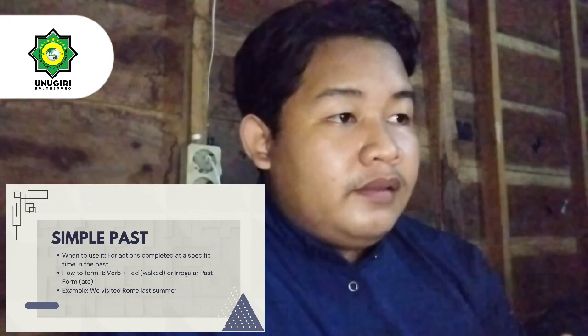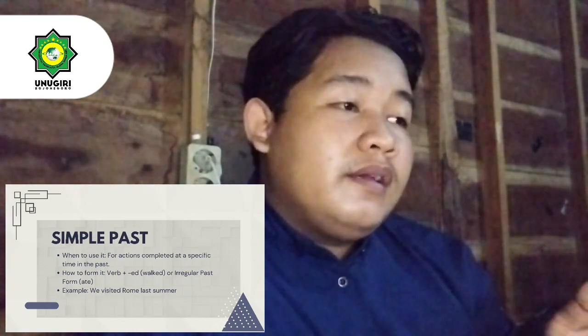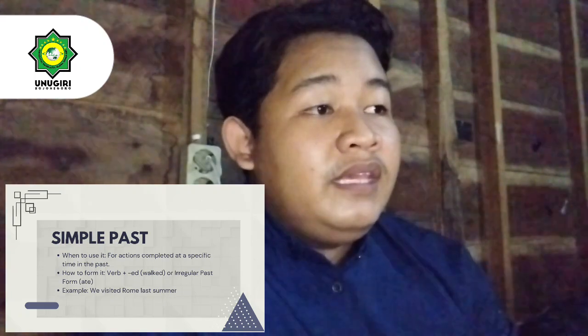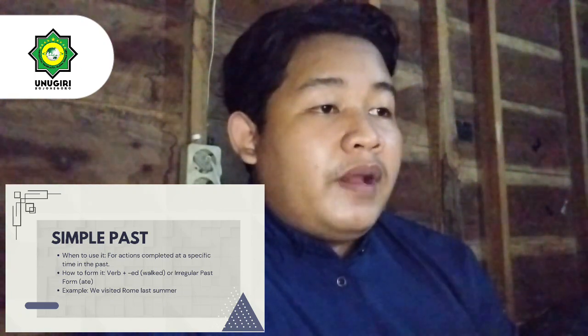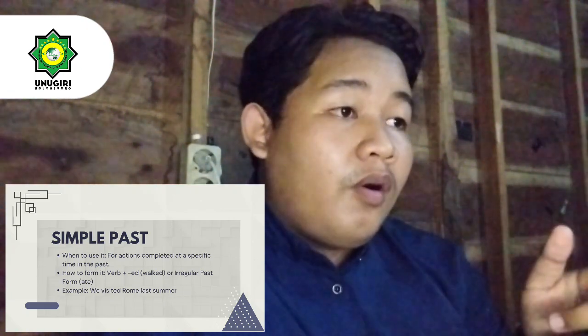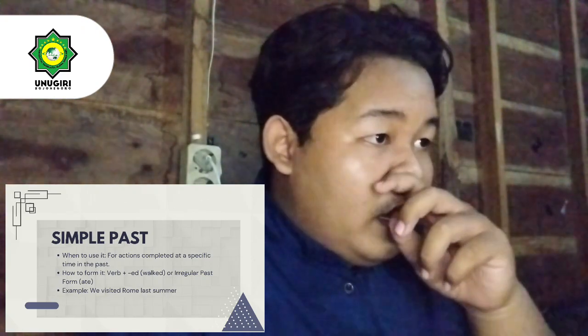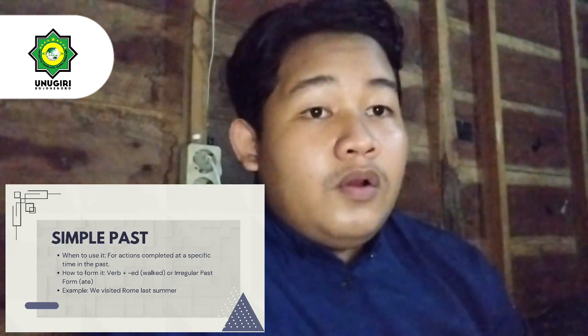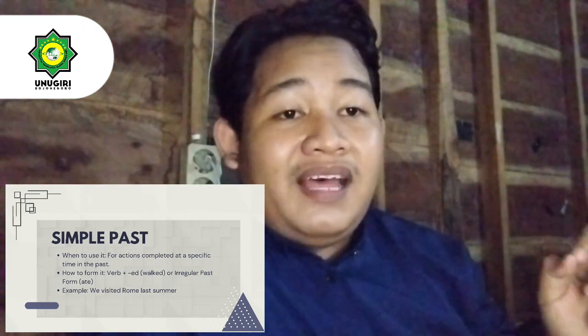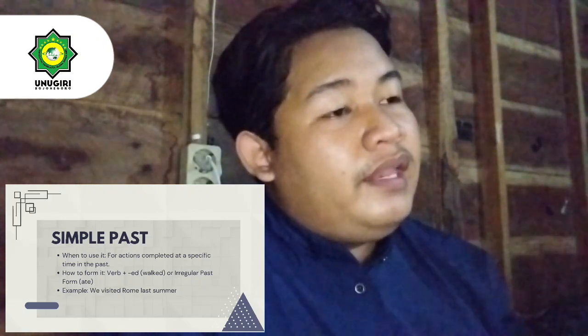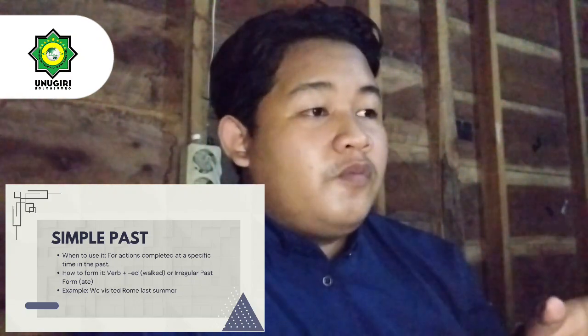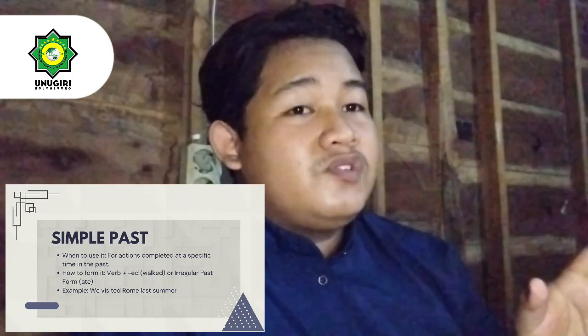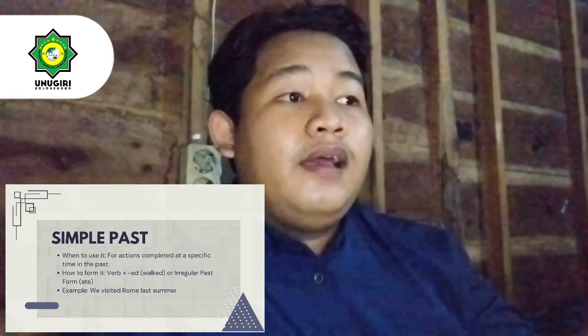The form is subject, verb plus ed, or irregular past form, verb 2. The example is, we visited Rome last summer. It is used with a time signal also. The time signals are last week, last year, last summer, or last night.